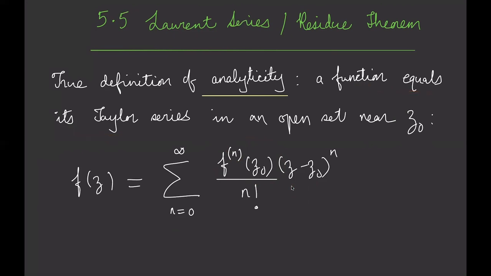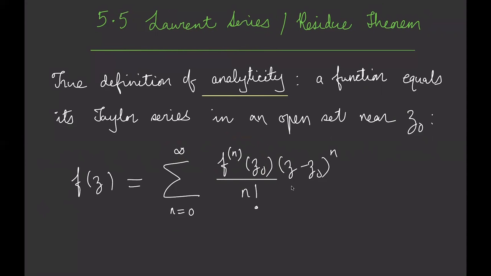Of course, we don't really know whether the Taylor series converges, but in an open set around the point z0, you're anticipating convergence. This is telling you that you need to be able to take the nth derivative, where n goes from 0 to infinity: the first derivative, second derivative, third derivative, and so on. That's a pretty powerful thing that you're saying here.